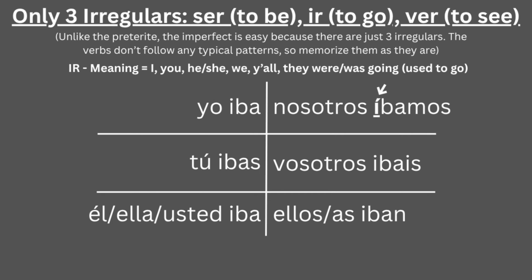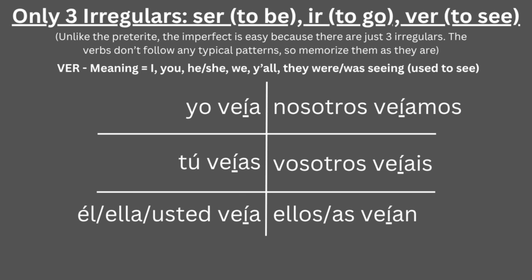Iba, ibas, iba, íbamos, ibais, iban. Veía, veías, veía, veíamos, veíais, veían.